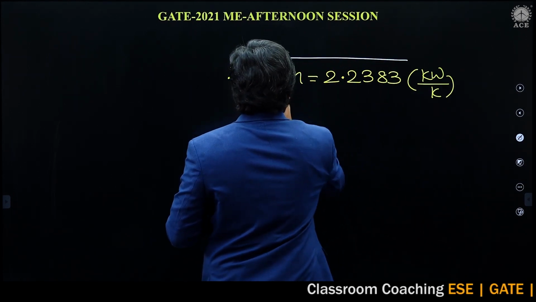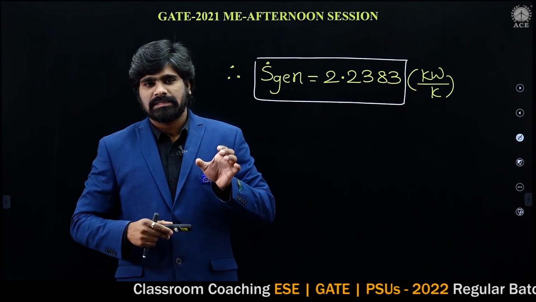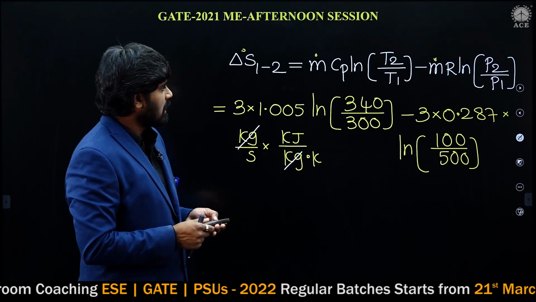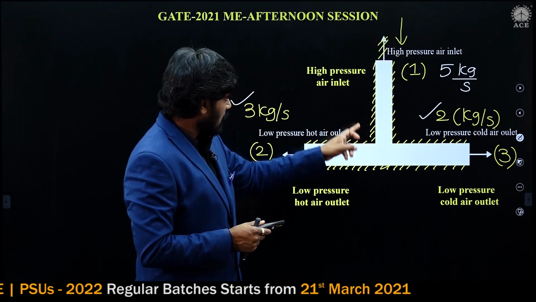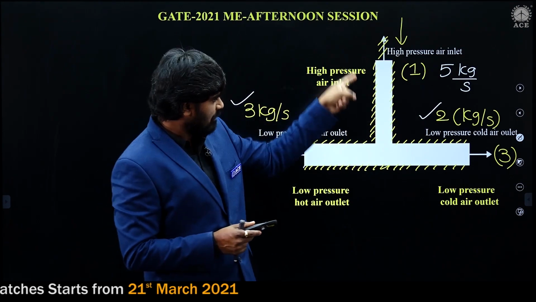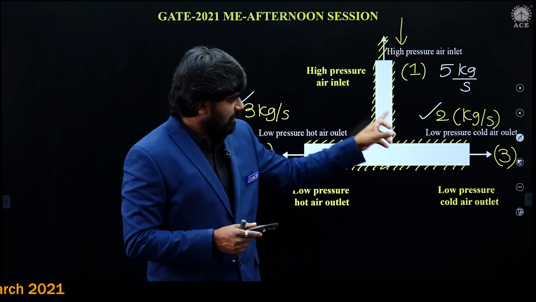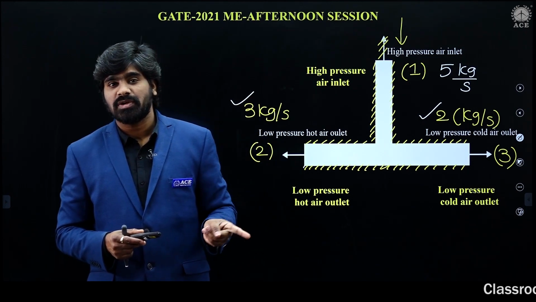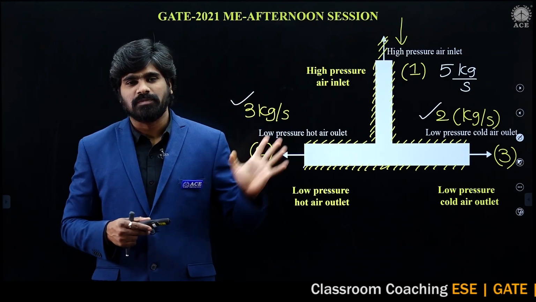This is the entropy generation. My dear students, it is based on the ideal gas equation only, but here there are 2 passages: the first passage is from 1 to 2, and the second is from 1 to 3. The flow comes in and splits into 2 and 3. So the change of entropy 1 to 2 plus the change of entropy 1 to 3 is the total change of entropy in the system, which is also equal to the entropy generation. Hope this problem is clear to you.